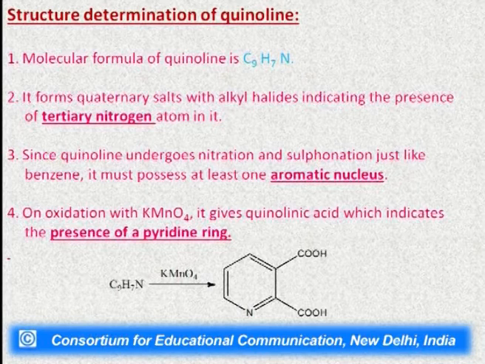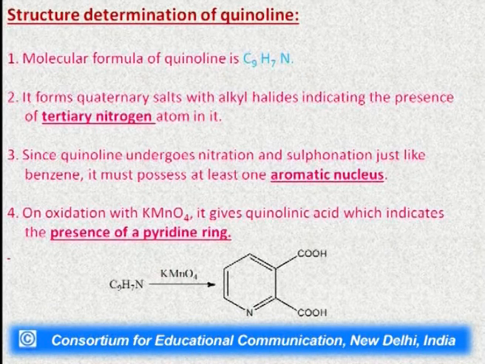So first of all, we have to do the elemental analysis, which is carbon, hydrogen and heteroatom analysis. After that we will determine the empirical formula or the molecular formula of the compound.